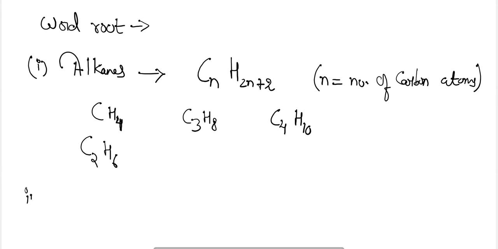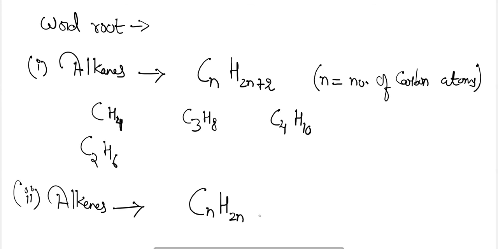Similarly, for alkenes, the word root will be CnH2n. So here the compounds will be C2H4, C3H6, C4H8. Okay, so this represents the alkenes. Next is the word root for alkynes.